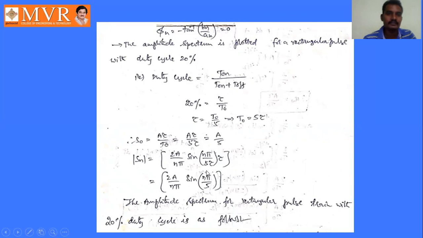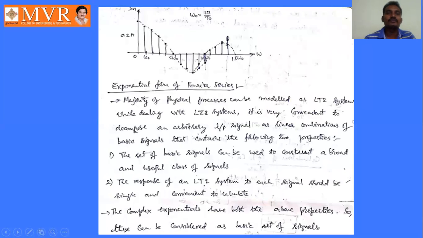So whatever the duty cycle, 20%, 40% or 60%, whatever it is. For example, we will take the duty cycle 20%. The duty cycle is calculated by using the formula T by T plus T off. T is tau, and T plus T off is capital T naught. From this expression we can find the tau value, that is T naught equal to 5 tau. So substitute this value in this expression, and finally we draw the amplitude spectrum like this.